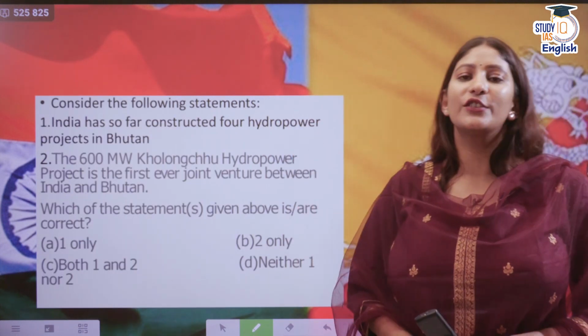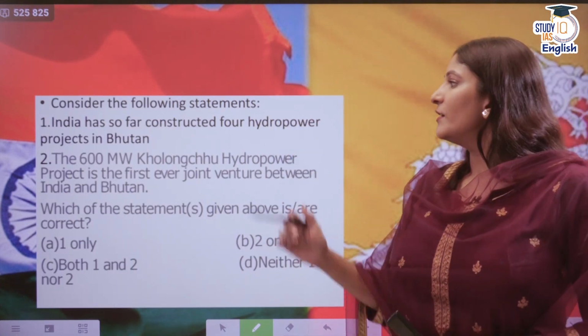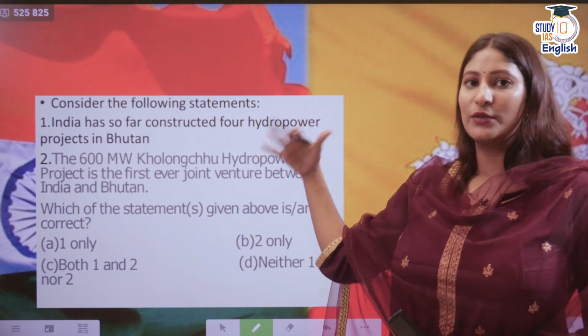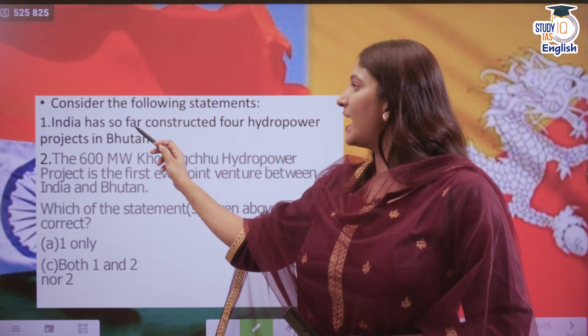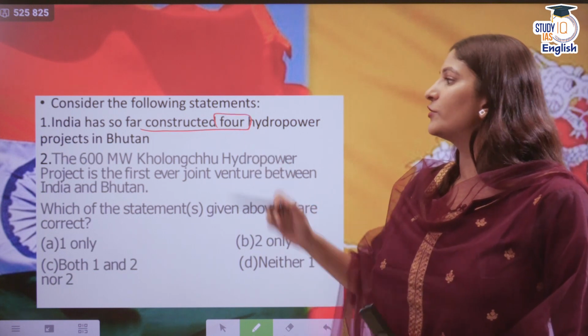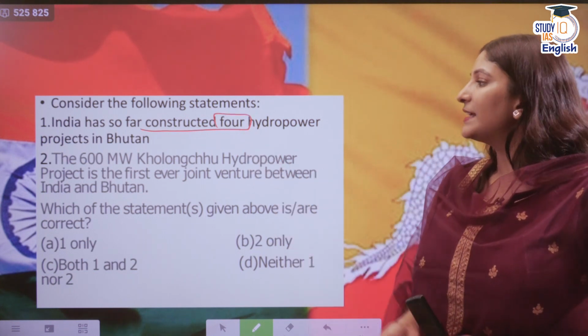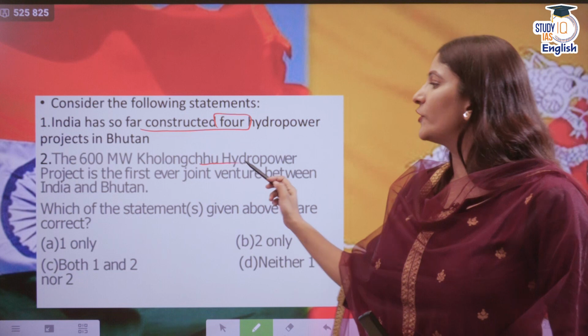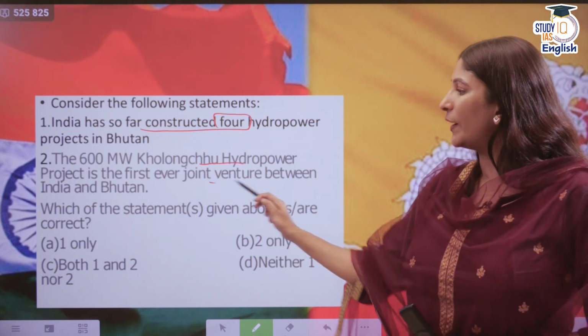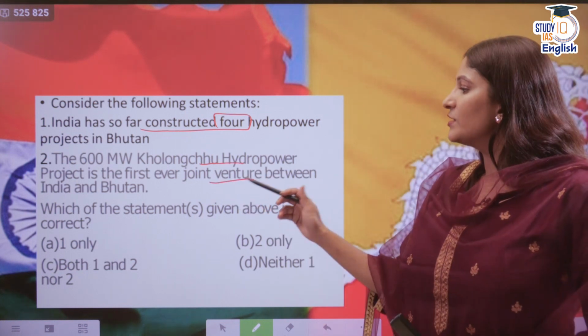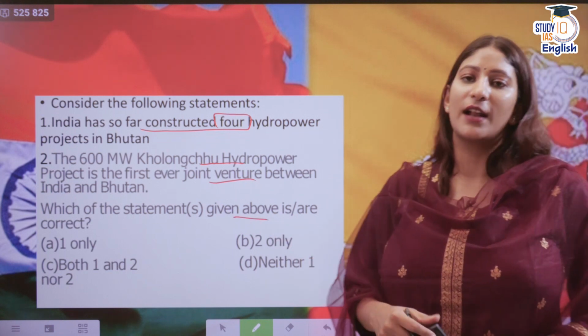Next question, consider the following statements with respect to India and Bhutan hydropower projects only. India has so far constructed 4 hydropower projects in Bhutan. The 600 megawatt Kholongchhu hydropower project is the first ever joint venture between India and Bhutan. Which of the statements given above is or are correct?